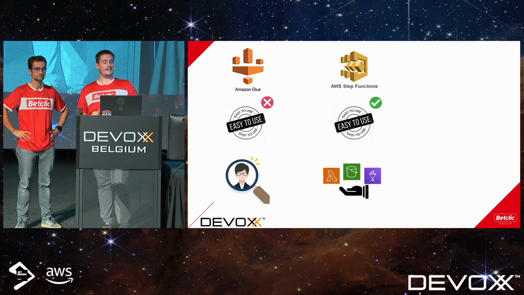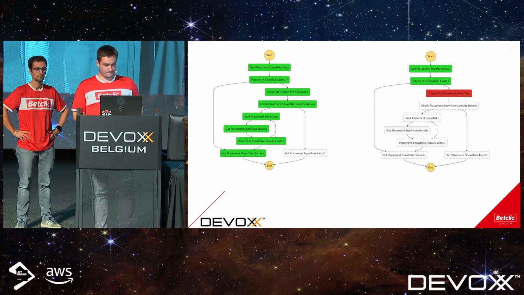One other cool thing is it gives you infra as code as well, so you can implement infra as code into your project using serverless, for example. It's going to create your step functions, and it's already there in the AWS console. So let me show you how it looks.